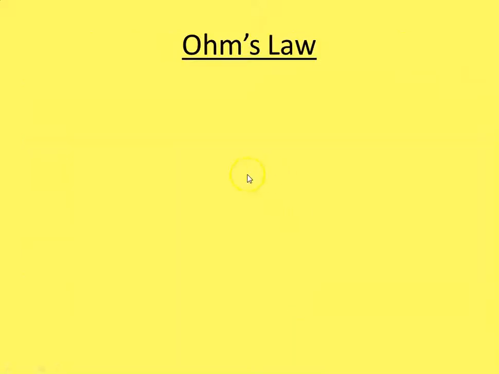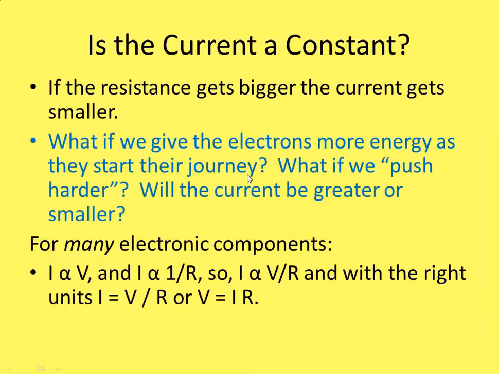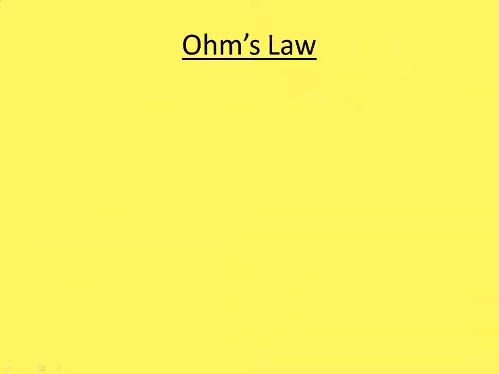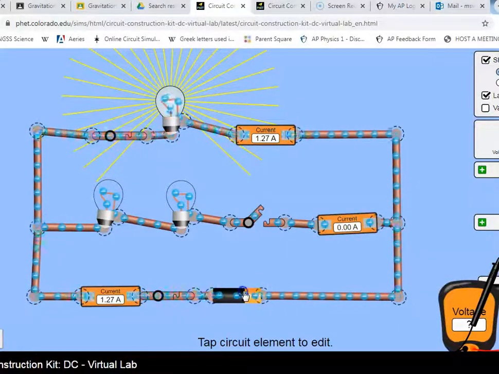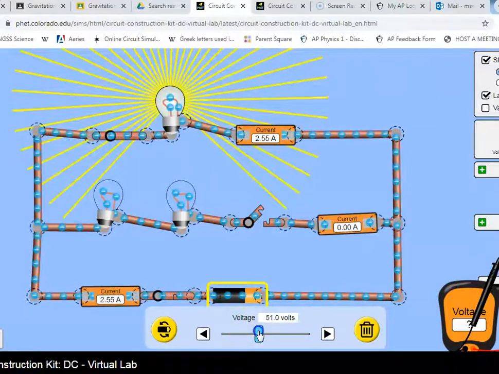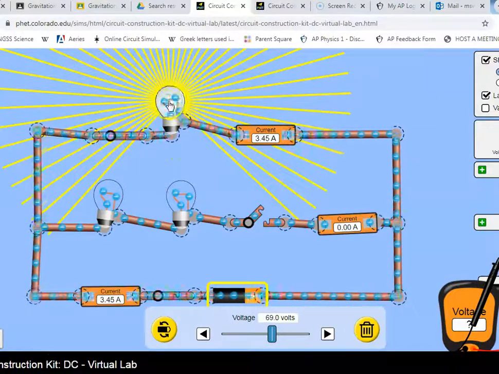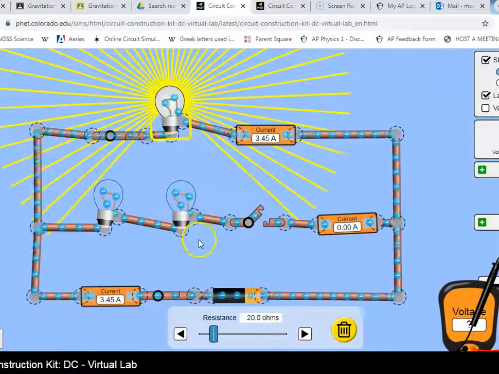Now, what you need to realize from the reading is Ohm's law is not always true. It's just true for many electronic components. It's really not actually true for light bulbs, because even though the simulation had it work perfectly, a bigger voltage on the light bulb, if I change this, makes the light bulb get brighter because it got warmer, and really its resistance should change.